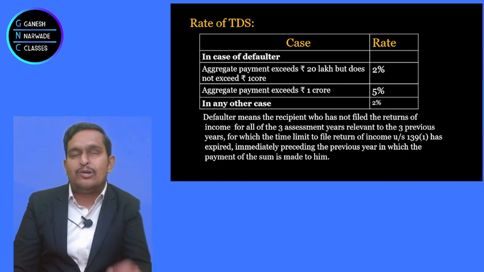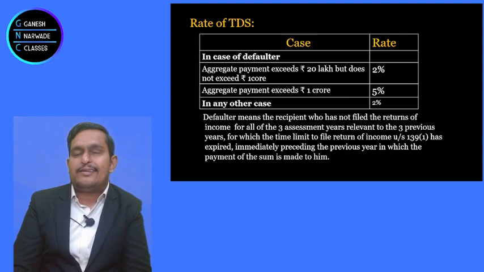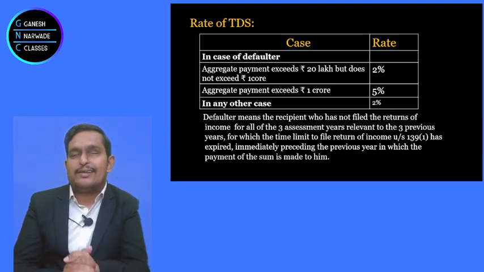I am talking about defaulters. Please keep in mind. So for defaulters, if the cash withdrawal exceeds 20 lakhs but does not exceed 1 crore, 2% is the rate of TDS. But if withdrawal of cash exceeds 1 crore, definitely 5% TDS will be attracted.